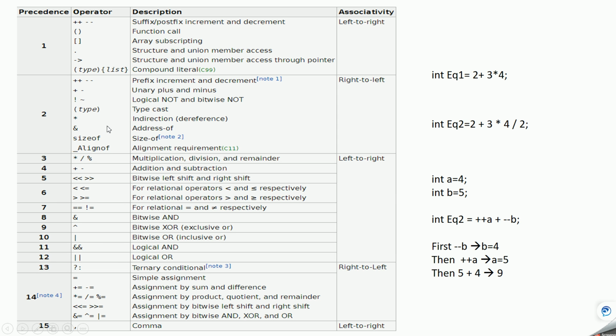If you are an engineering student and have taken other computer courses, then for exam purposes you should remember the precedence value of each operator and these associativity rules, so that if we have the same precedence, you know how to evaluate, either right to left or left to right.